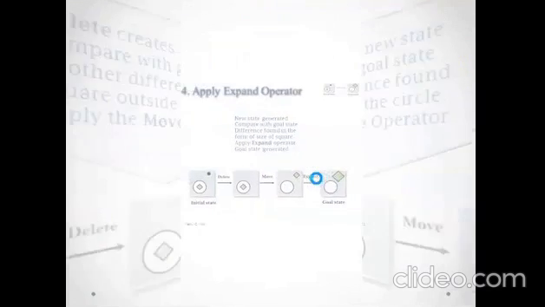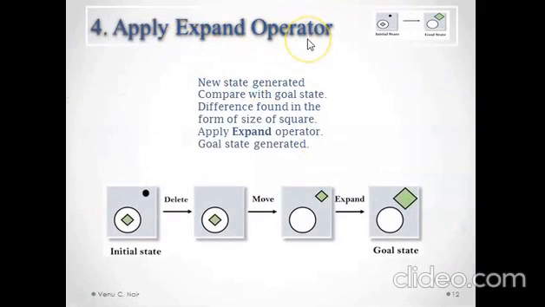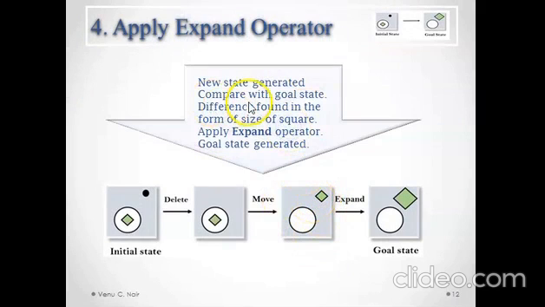So let us move to the next operation. Apply the expand operator to the current state. Now the current state is this one. This was the new state generated with the move operation. Then the difference is found. The difference is that the size of the square is smaller when compared to the goal state. We have to make it bigger by using the expand operator. So when it is expanded, we are at the goal state. When we compare this with this figure, we have the goal state.